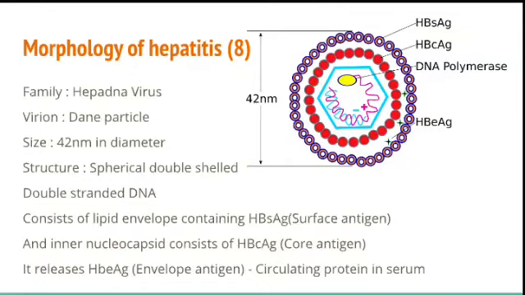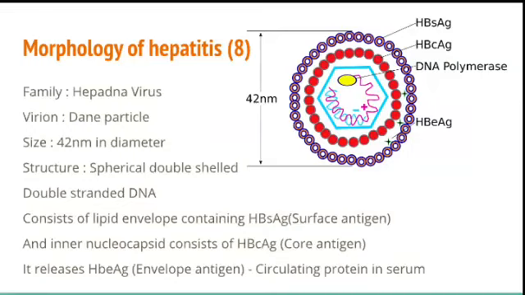It comes under the family Hepadnaviridae, and its virion is the Dane particle. The size of this virus is 42 nanometers in diameter and the structure is spherical and double-shelled. It has double-stranded DNA and a lipid envelope.